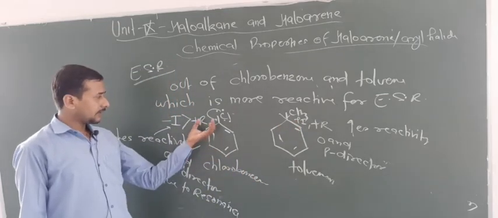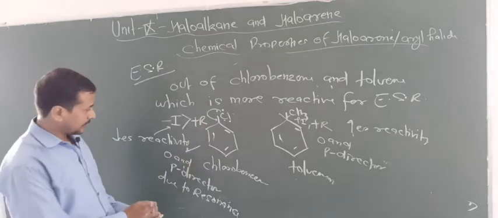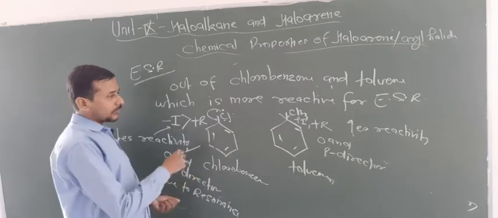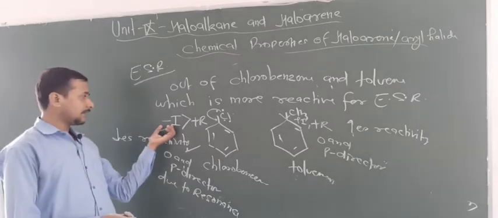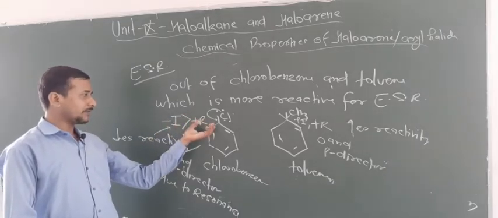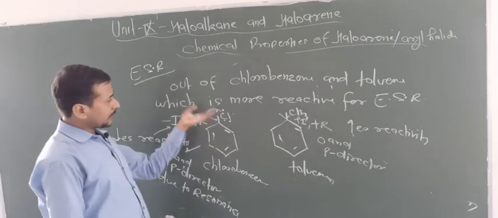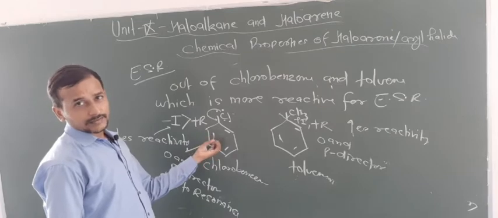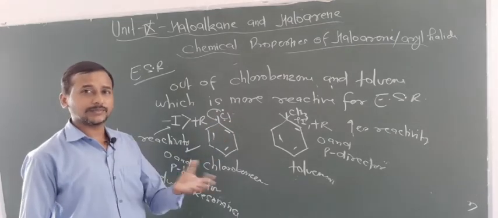So the less the electron density, the less will be the reactivity for electrophilic substitution. So that's why chlorobenzene is less reactive than this. So one question may be of this type. You have to write the answer in terms of minus I, which will decide the reactivity of chlorobenzene. So the minus I effect of Cl withdraws electrons from the ring. That's why electron density decreases and hence electrophilic substitution reaction becomes difficult.